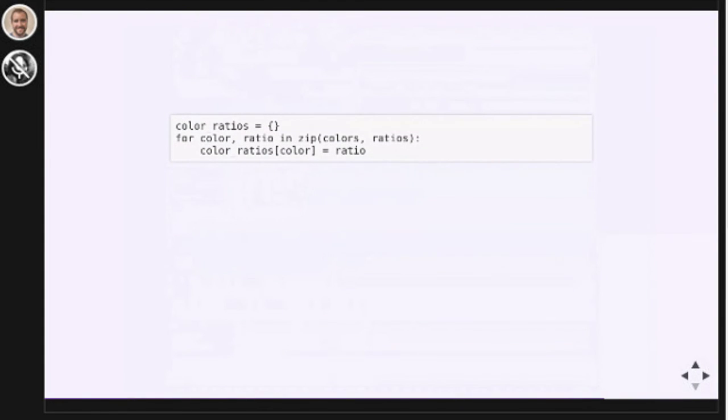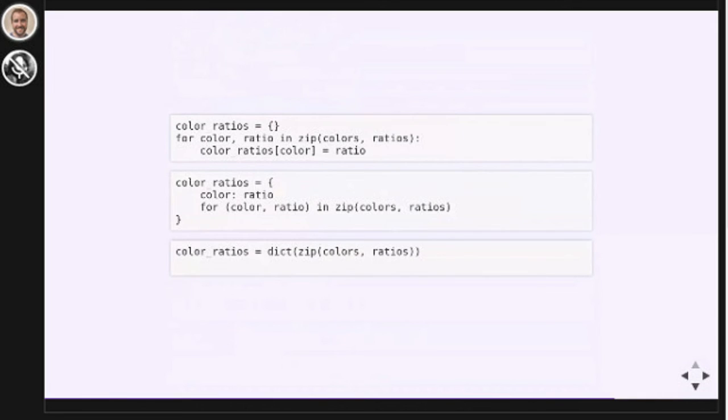Here we're looping over a list of tuples and making a dictionary out of them. You might think that this would be a good opportunity to use a dictionary comprehension. It looks like something we could copy paste into a dictionary comprehension. But this isn't the best way to turn a list of tuples into a dictionary. The Pythonic way to turn a list of tuples into a dictionary is to use the dict constructor. The dict constructor is specially designed for exactly this task. There's no reason to reinvent the wheel by doing this ourselves manually. The dict constructor does this for us. So this is another inappropriate time to use a comprehension.